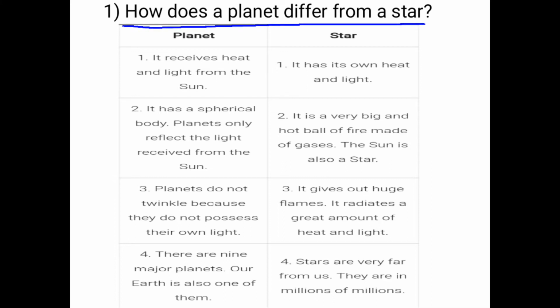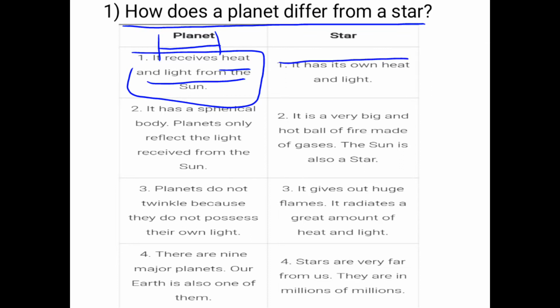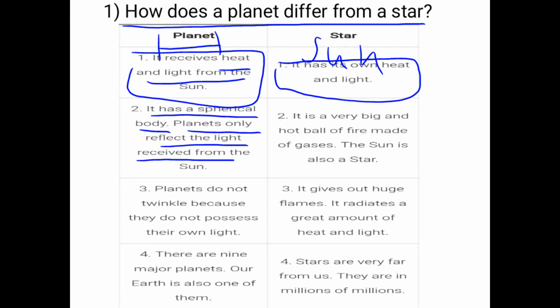First, a planet receives heat and light from the sun, meaning a planet can't make its own light and heat. A star can make its own heat and light, that is why the sun is also a star. Second, it has a spherical body. Planets only reflect the light received from the sun. Reflecting here means giving back.